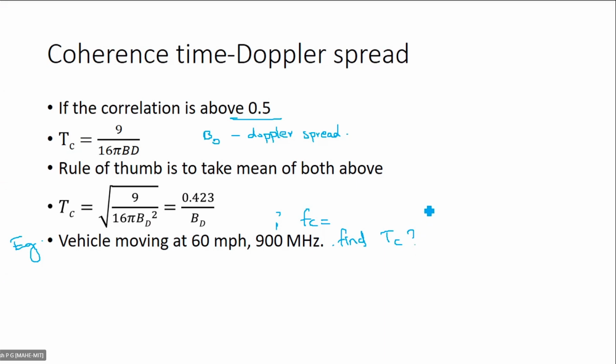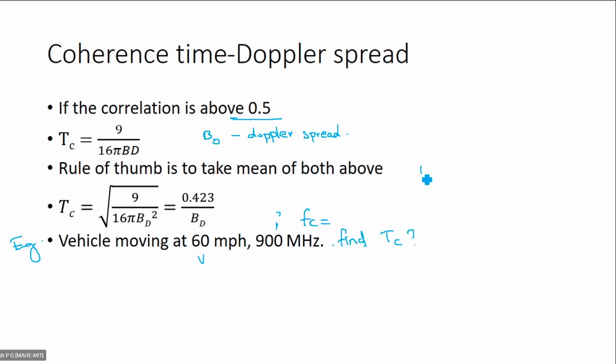So what do we have here? We have velocity in miles per hour, that is 60 miles per hour. So we have to convert V to meters per second.